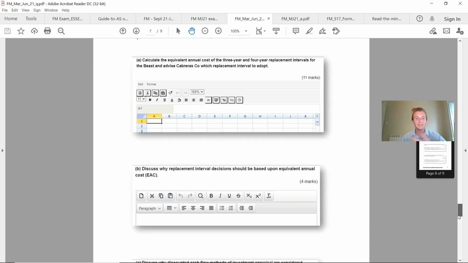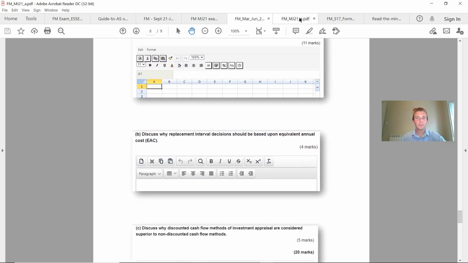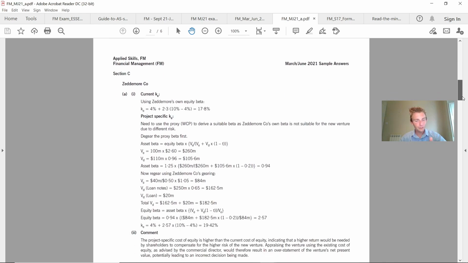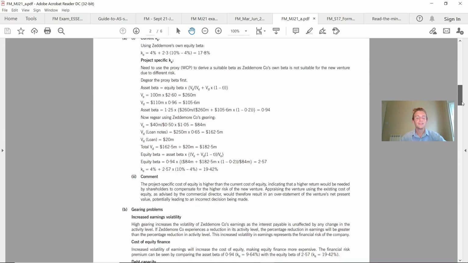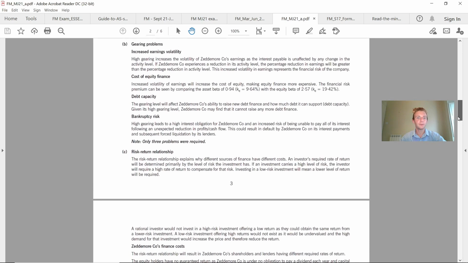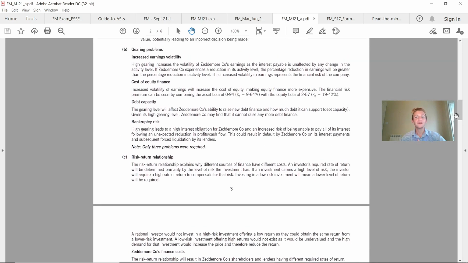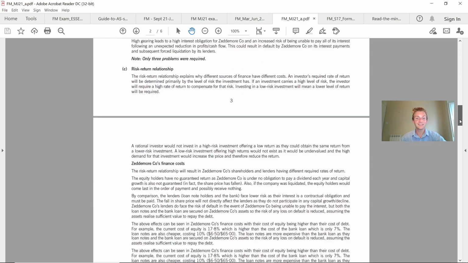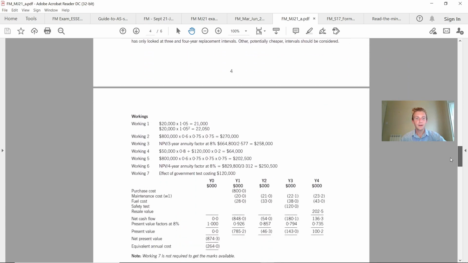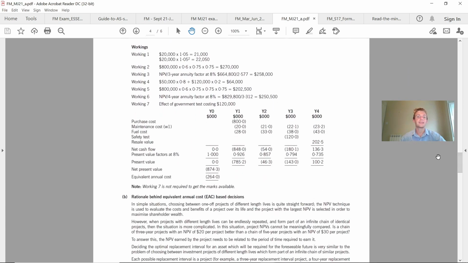And again, you get a second scenario on there with the actual answers. And this is the key thing: go through the question yourself, do it to time, and then look at the answers. You're going to get so much more value out of that versus just having a look at the answers and saying, oh, that was all right, oh, that was okay. And then you can break it down into where you actually got areas right and where you got areas wrong so that you can learn more effectively.